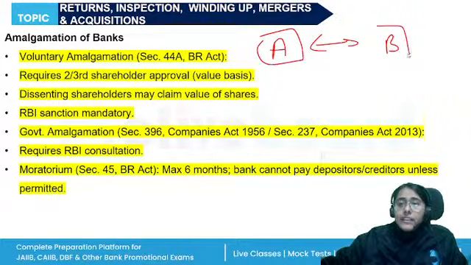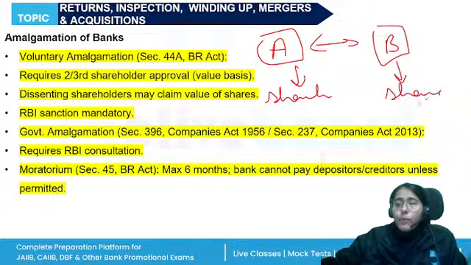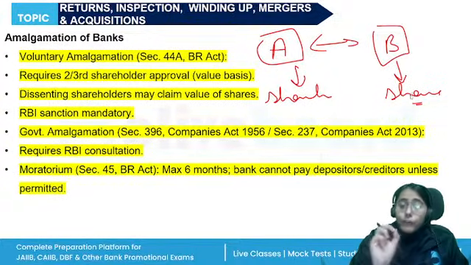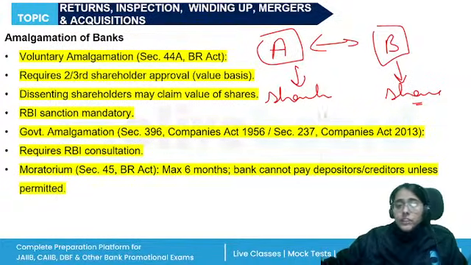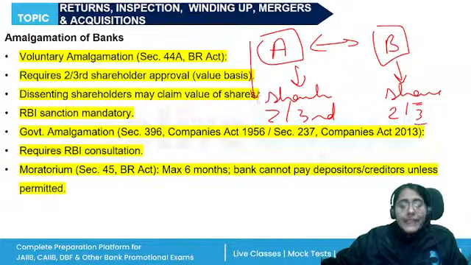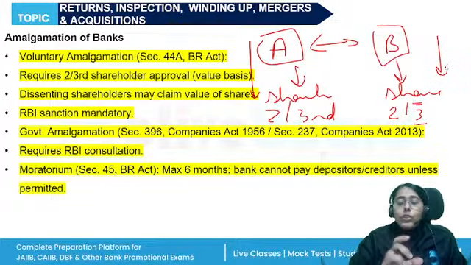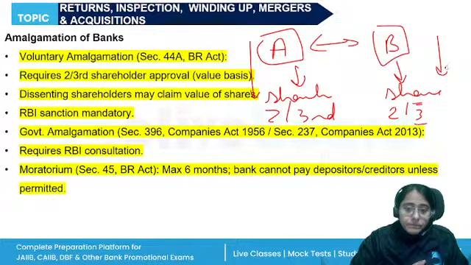They will together form a scheme for the amalgamation, and this scheme will be placed before the shareholders of both the companies separately. Approval of two-thirds of the shareholders from both companies is required. So, two-thirds of company A shareholders will approve, and two-thirds of company B shareholders will approve. Then the amalgamation will be done, right?